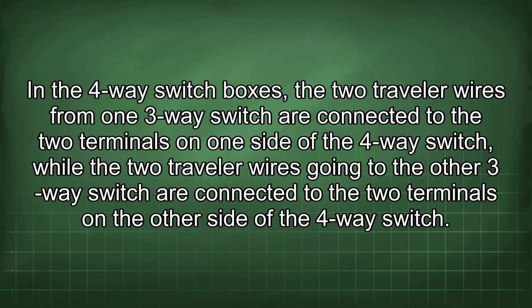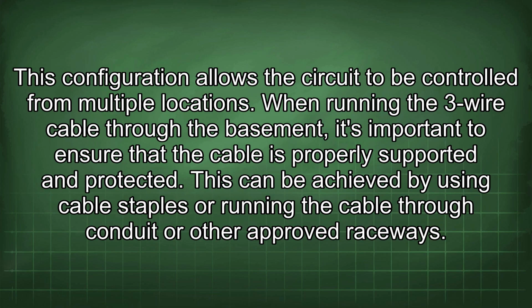In the four-way switch boxes, the two traveler wires from one three-way switch are connected to the two terminals on one side of the four-way switch, while the two traveler wires going to the other three-way switch are connected to the two terminals on the other side of the four-way switch. This configuration allows the circuit to be controlled from multiple locations.